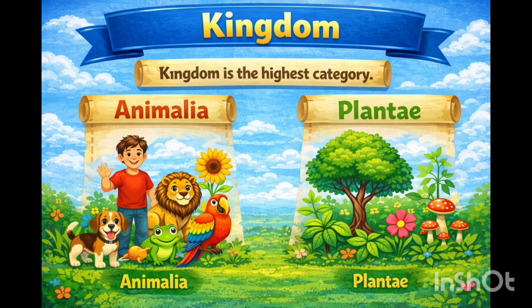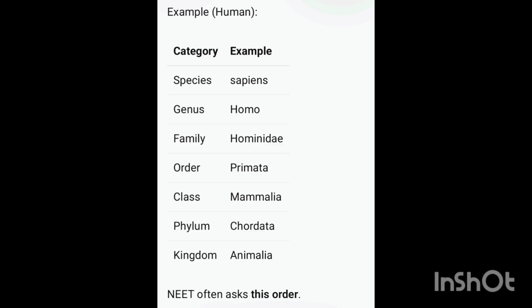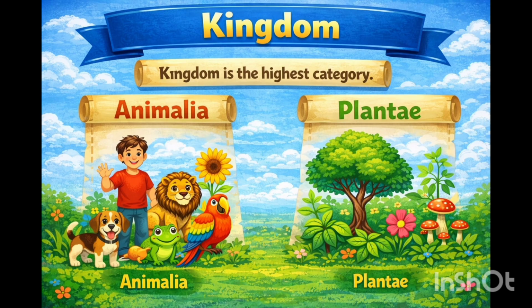The taxonomic categories from species to kingdom are shown in ascending order. As we go higher from species to kingdom, the number of common characteristics goes on decreasing. The lower the taxa, the more are the characteristics that the members within the taxon share. The higher the category, the greater is the difficulty of determining the relationship to other taxa at the same level.